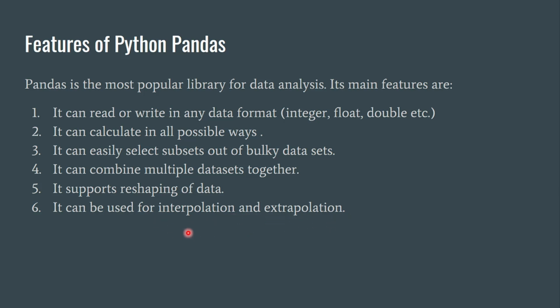The word interpolation means getting a data within the range. Within the range, what is the meaning of this? We are having a data between 0 to 100, suppose, and we want any data between 0 to 100. That is called as interpolation. Whereas when we are having data from 0 to 100 and we want to get a data which is not within this range, that is called as extrapolation.